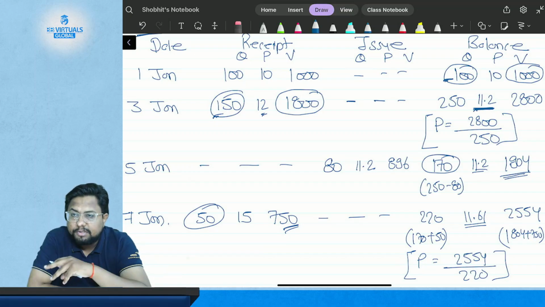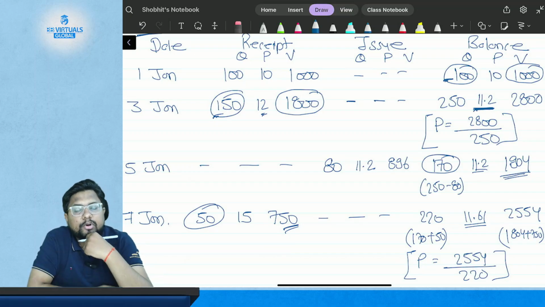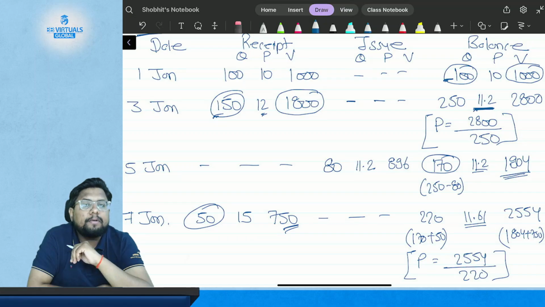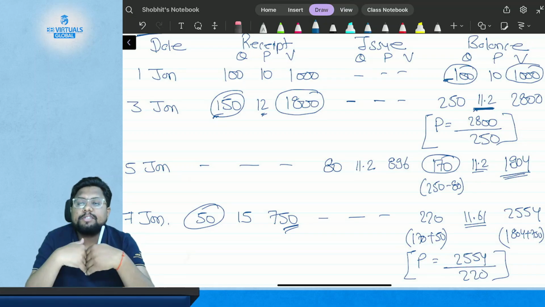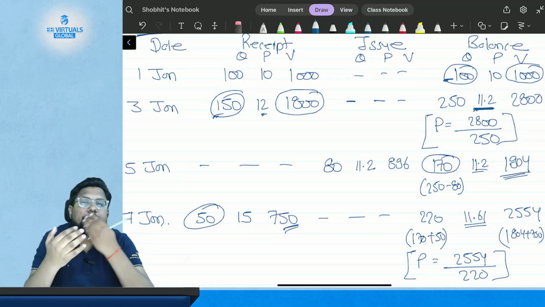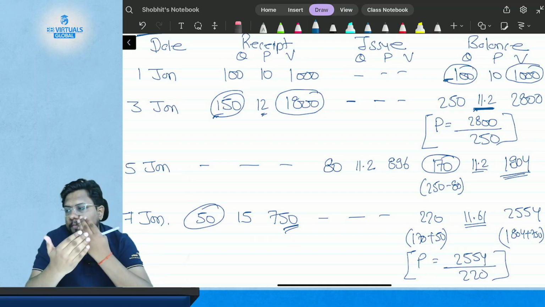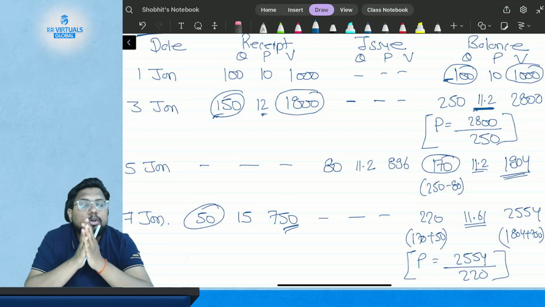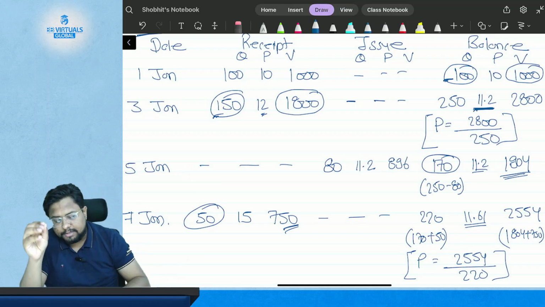Okay, so this is your new average price. This is your new average price after each receipt. So every time there is a new receipt of the material, you need to calculate the new cumulative weighted average price. Okay, so this is your new price.